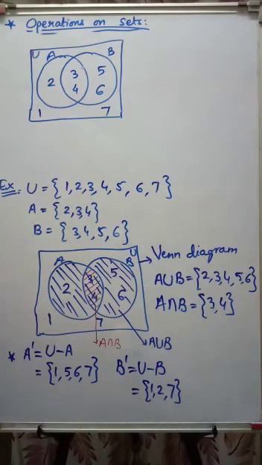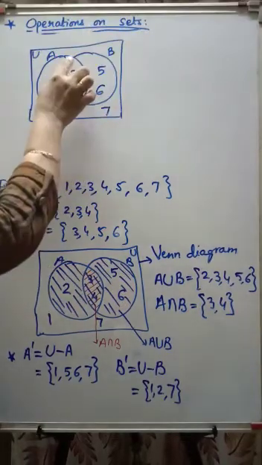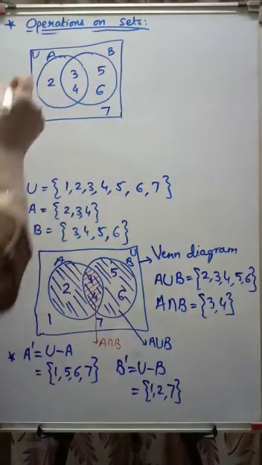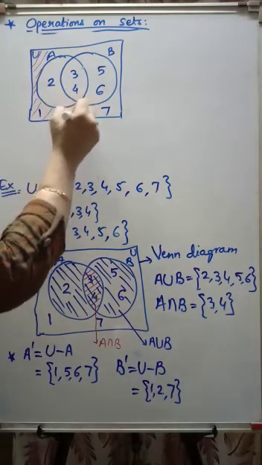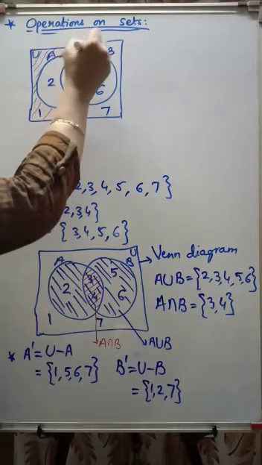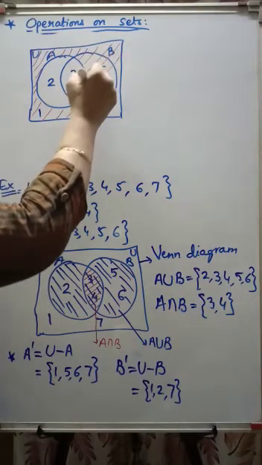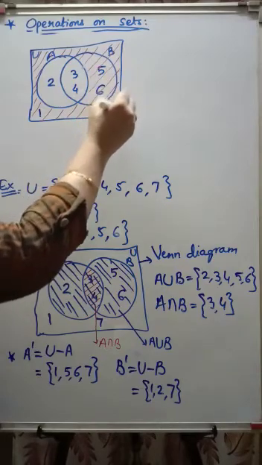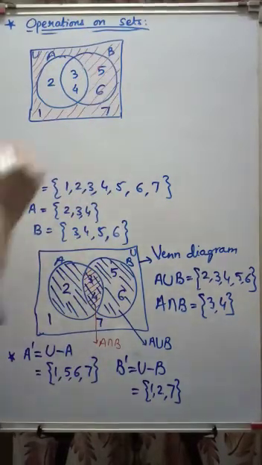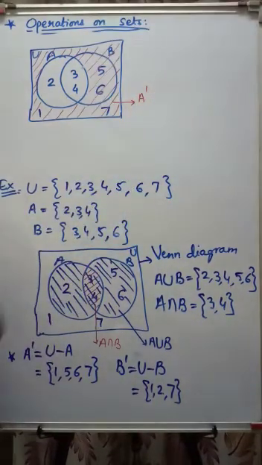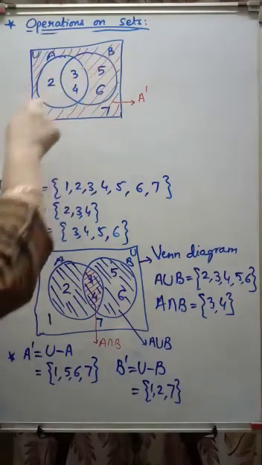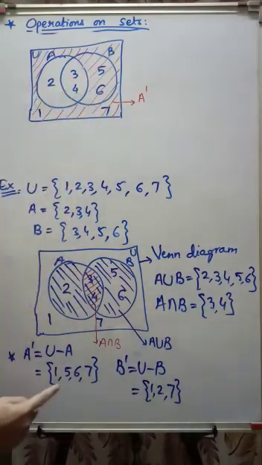What is A complement? How to show A complement? U minus A. This is complete U, you need to subtract A. So this is my U minus A. This is A complement. You can see in red, the shaded portion, how many elements are there? 1, 5, 6, 7. You can check. 1, 5, 6, 7. So this is my A complement.